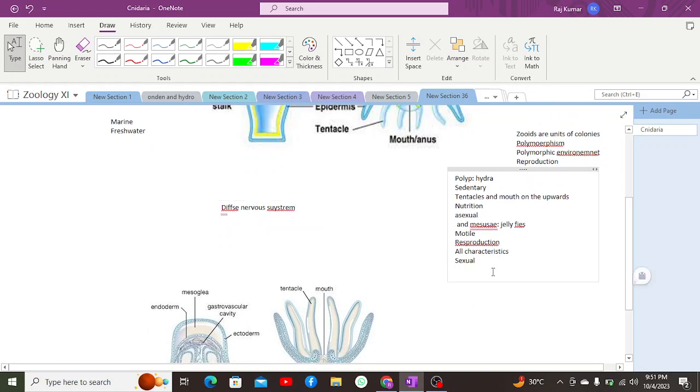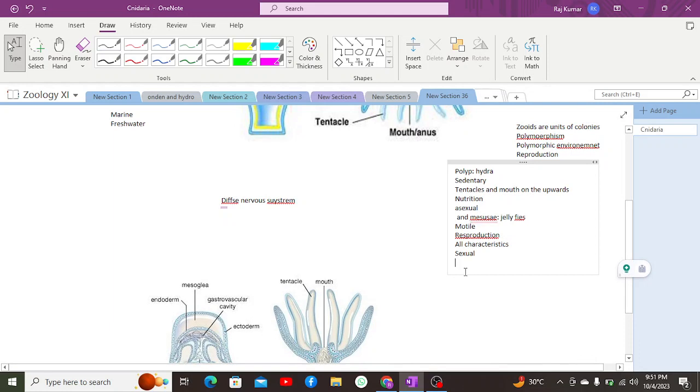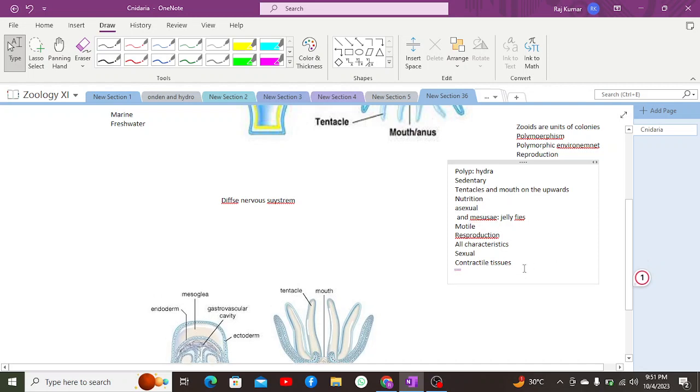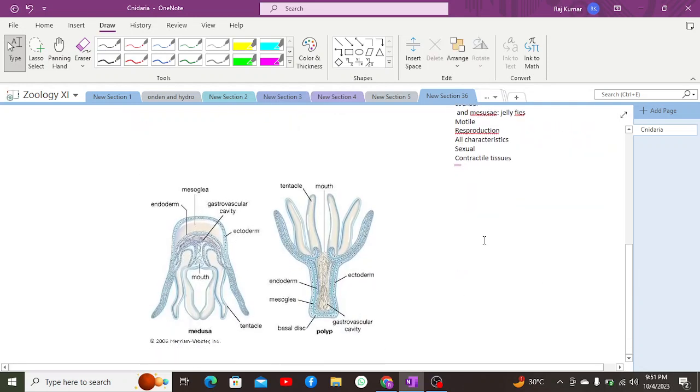Apart from this, they also contain contractile tissues. They are contractile tissues which act like muscles, but in actual fact these are not muscles. When it comes to reproduction, it is of two types: sexual and asexual. Asexual consists of budding, in which buds are formed and then separately grow as an organism, and regeneration, in which part of the tissue of the Cnidarian is cut and then individually grows as an organism.